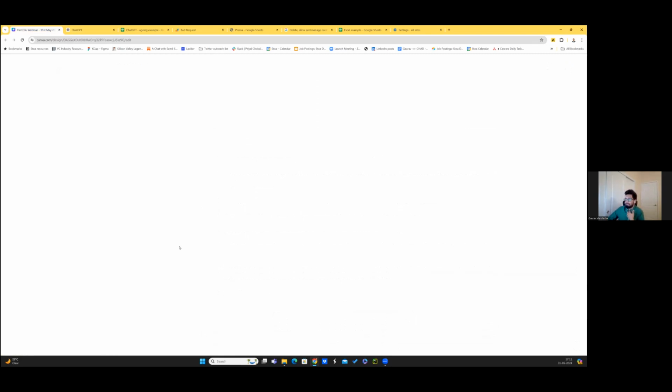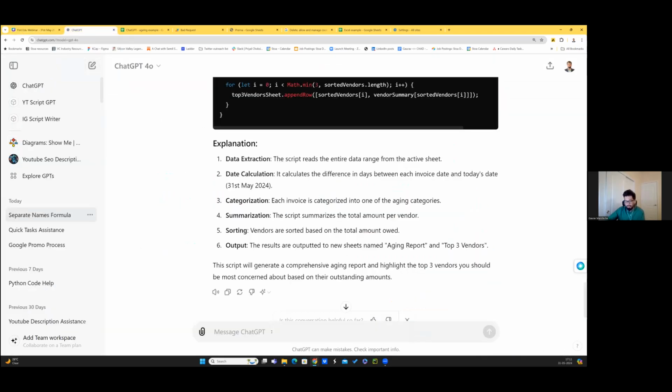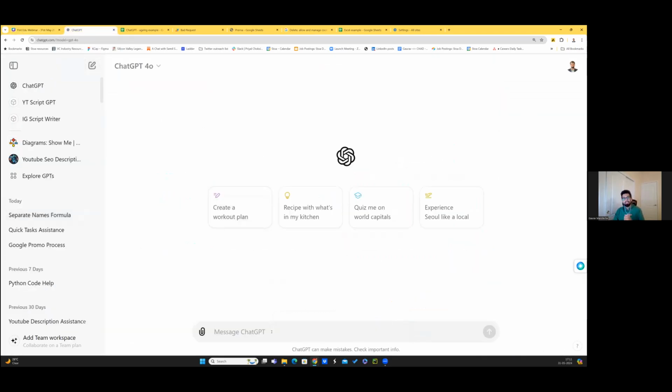Imagine you have to write Apps Script and VBA code. Imagine you're supposed to do a financial model, right? So let us actually go ahead and create a financial model. Say a client comes to you and says, hey, I want projections for my income statement, my cash flow. So why don't you go ahead and build it for me? So let us very quickly do this, and I'll take a very relevant example.